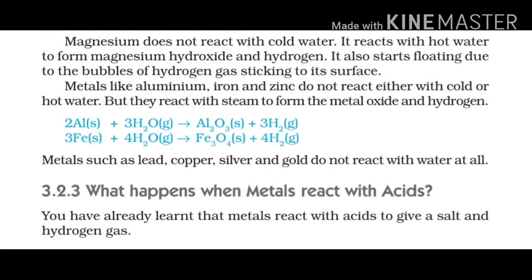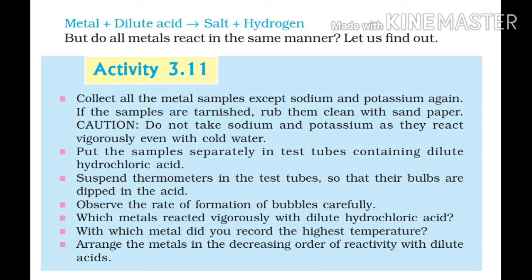Next one, the reaction of metals with acids. Already in chapter 2 we have learned that when a metal reacts with acid, there is a formation of salt with the evolution of hydrogen gas. But do all metals react in the same manner? Let us find out by activity 3.11. For that, collect the samples of the same metals as in activity 3.9 except sodium and potassium, because sodium and potassium are very reactive, they react vigorously even with cold water.